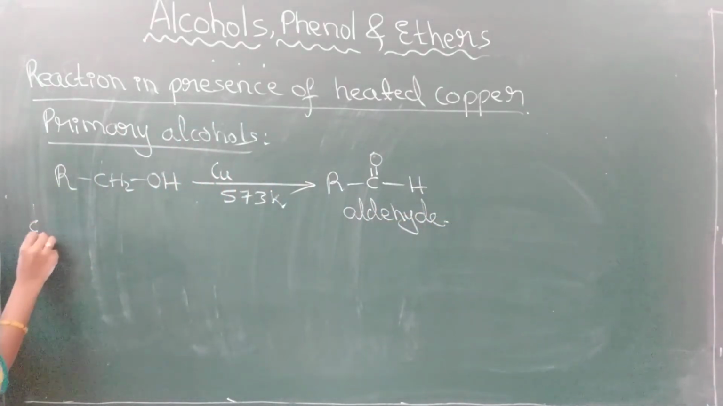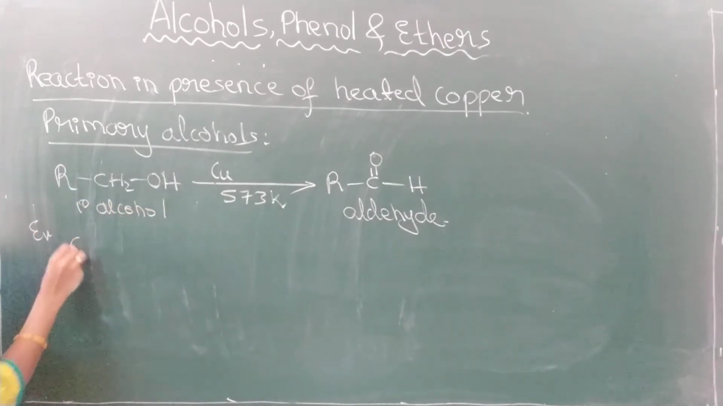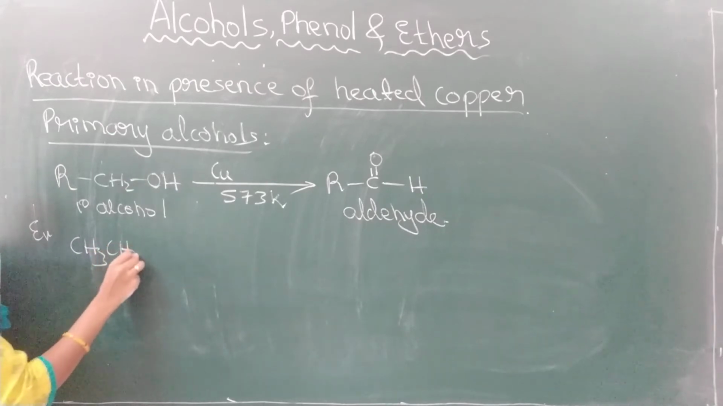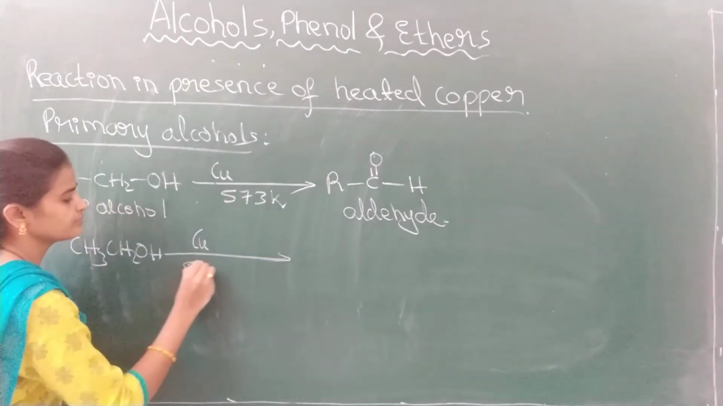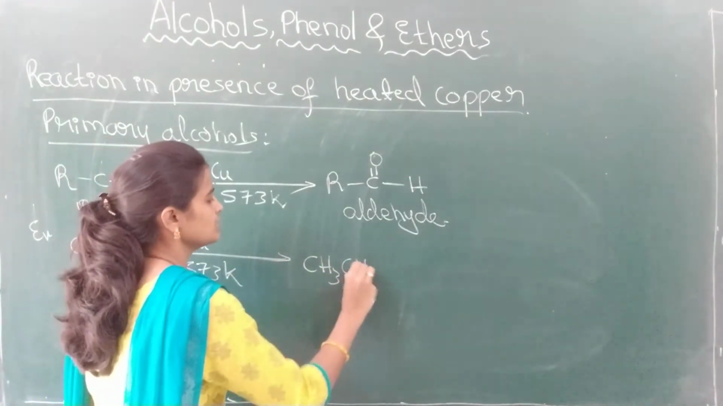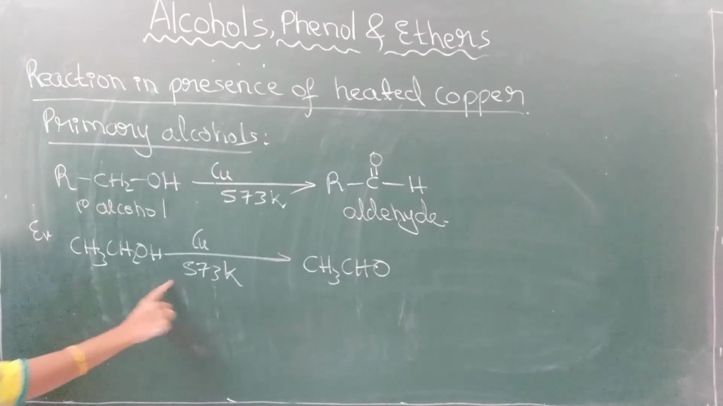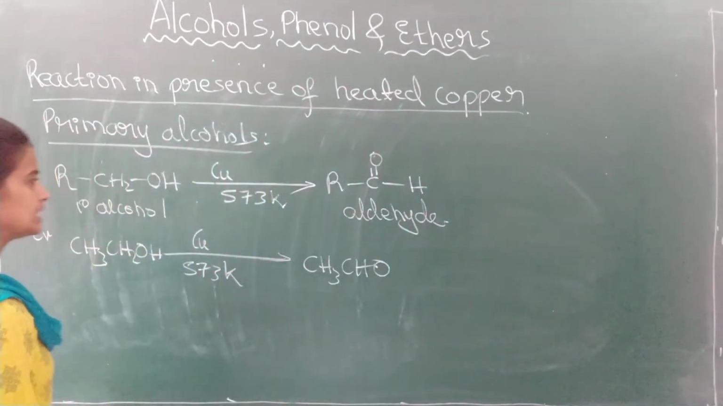Example for this, a primary alcohol. You can write the example: CH3CH2OH, on passing over copper by maintaining 573 Kelvin temperature, forms CH3CHO. Write the name as ethyl alcohol, and the product is ethanal, or acetaldehyde.